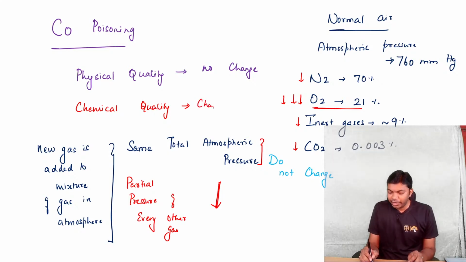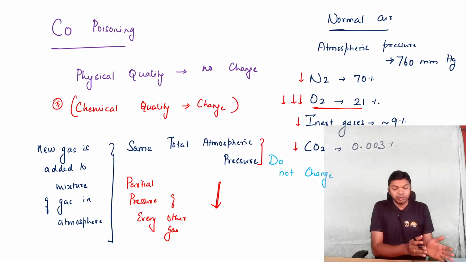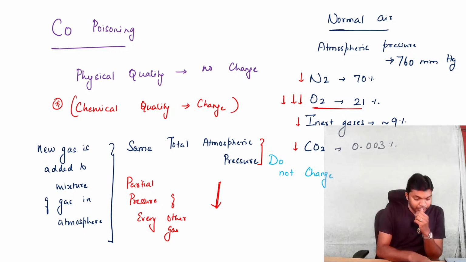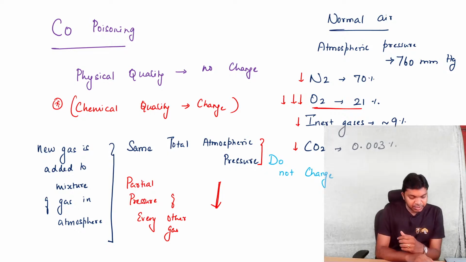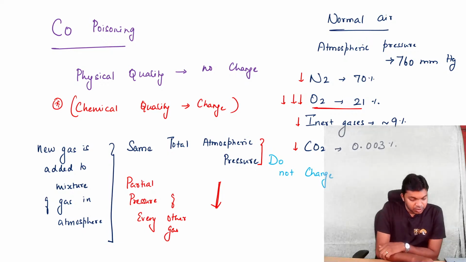With the two options, physical and chemical, the right answer for this question is chemical change in air, doctors. That's the question asked by Dr. Daffy.